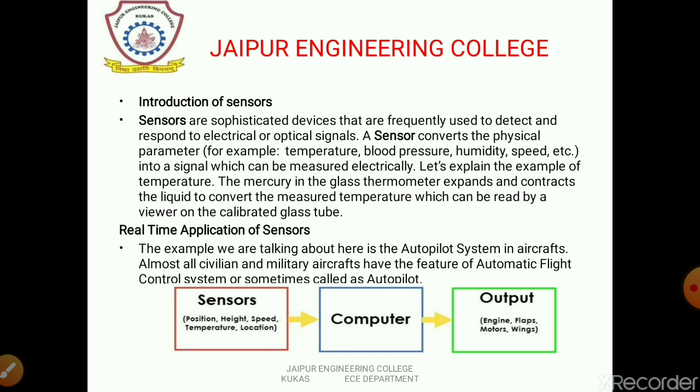These sensors collect the information and provide it to the computer. Then, according to the inbuilt program, with the help of a microprocessor or microcontroller, the computer operates on these programs and provides the information to the machinery in the aircraft which operates the engine, flaps, motors, and wings. Almost all civilian and military aircraft have the feature of an automatic flight control system, sometimes called autopilot mode.